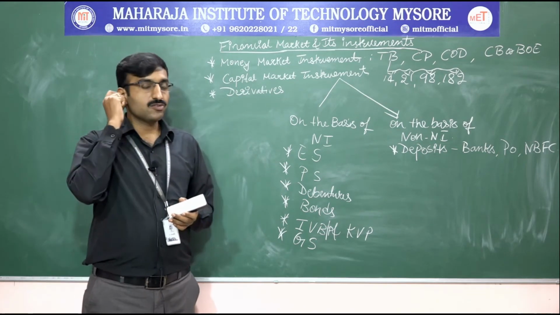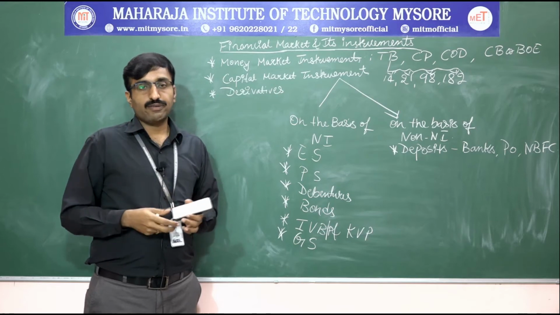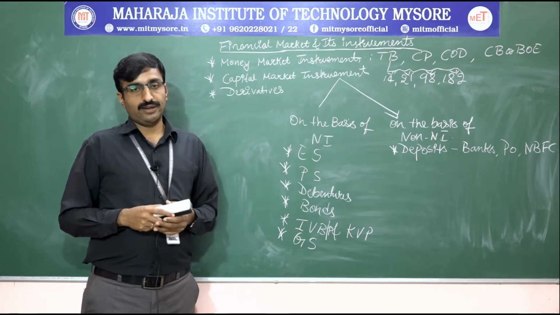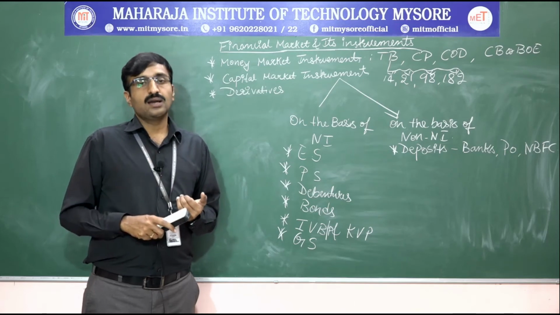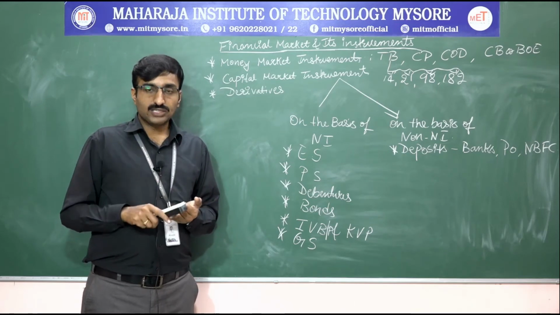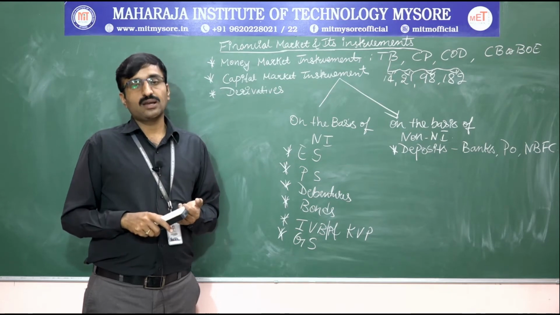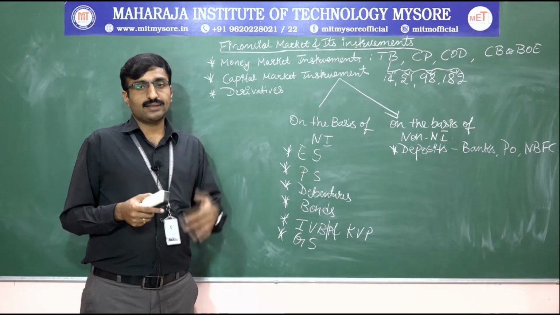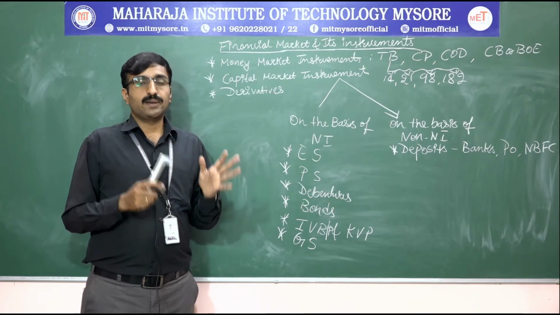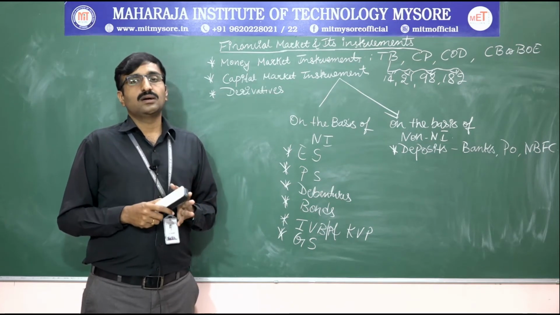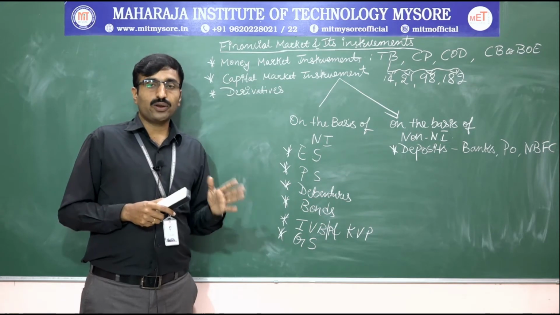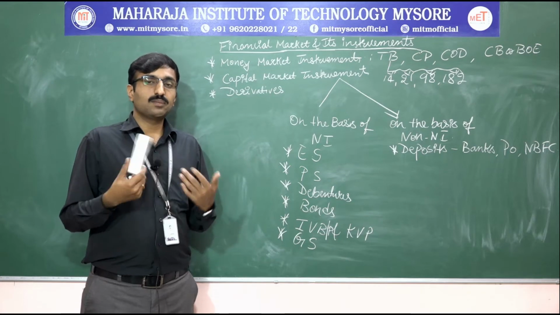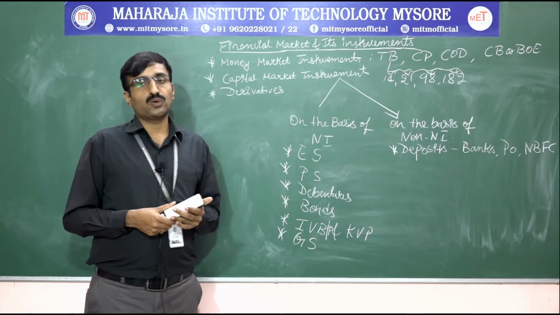Next, the second one, post office. Post office also offers different types of deposits to the public, so they can avail the benefits. We are having Sukanya Samruddhi deposits and national saving certificate, and there are so many kinds of deposits. By having any one deposit we can get the return. Usually post office deposits have a rate of return of 9.5% to 13.75%. Based on our income level we can choose any one type of deposit.